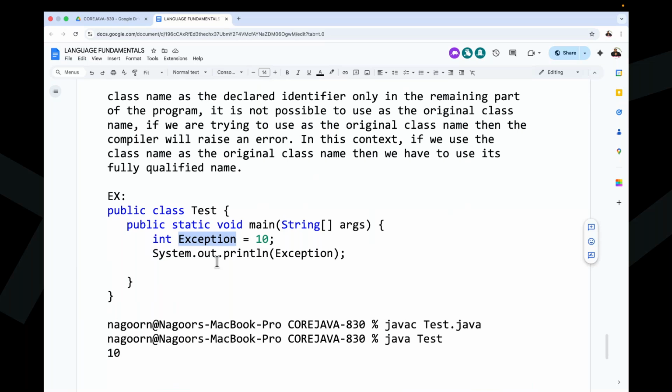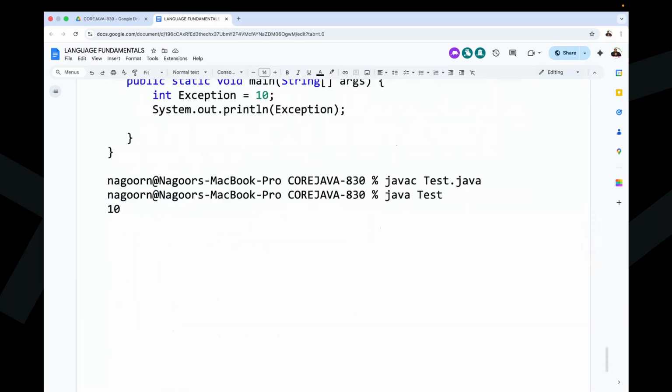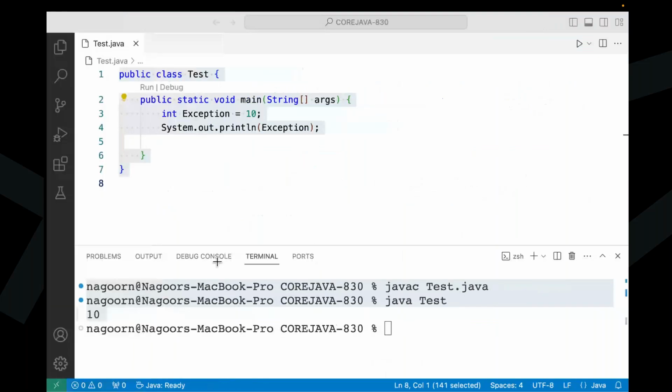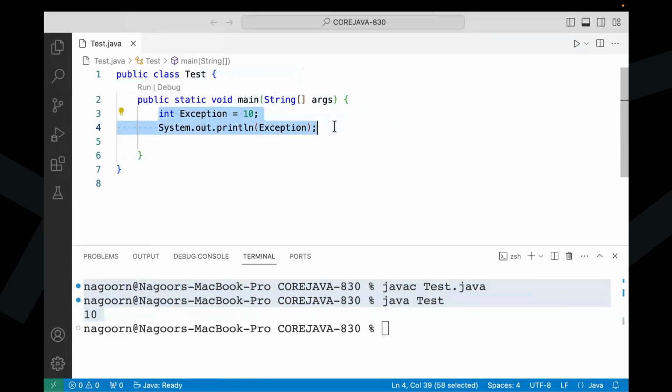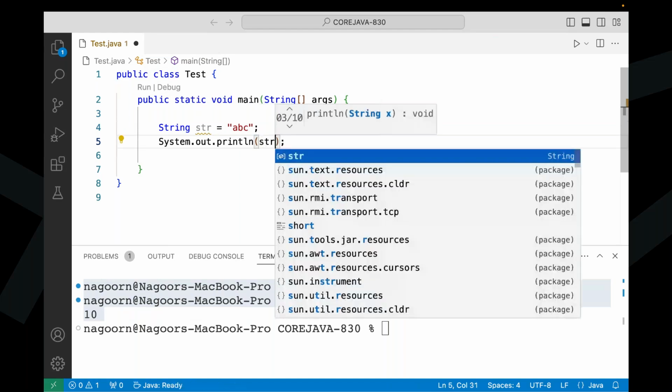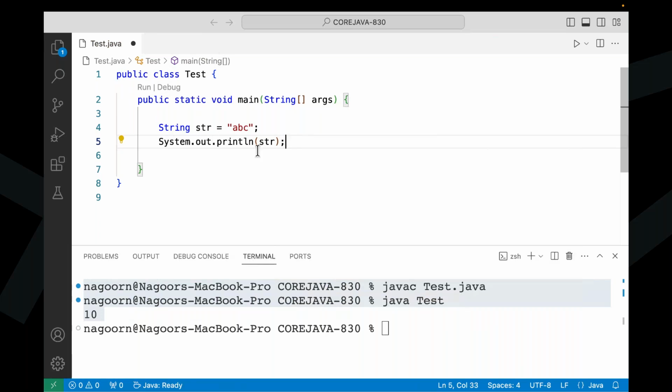Okay, then for the sake of you, I'm going to take one more example. Now observe carefully. For example, this is somewhat a twist. String str is equal to "ABC", guys. Now System.out.println of str. Now tell me, is String a predefined class or not? String is a predefined class in Java.